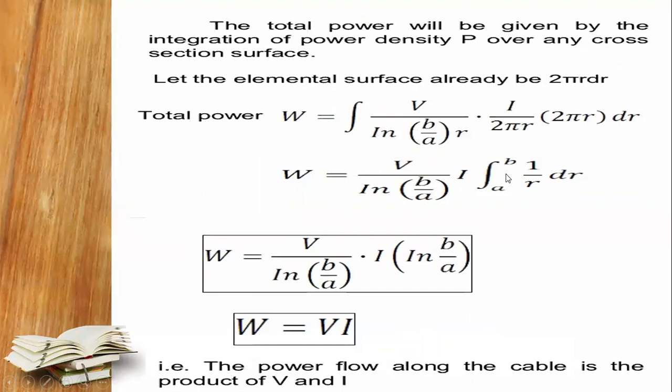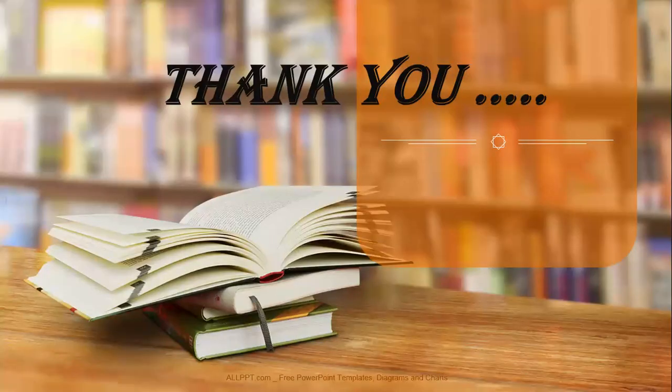Finally, after getting the integration, taking the radius as the inner and the outer radius, A and B, you can substitute the values. Finally, you will get the total power flow along the cable, which is nothing but the product of V and I. Here, to avoid confusion with the Poynting theorem, we have taken the power as W. W is equal to V into I.